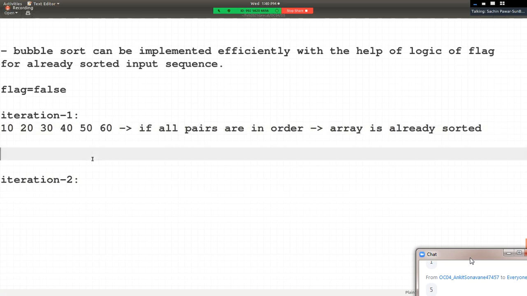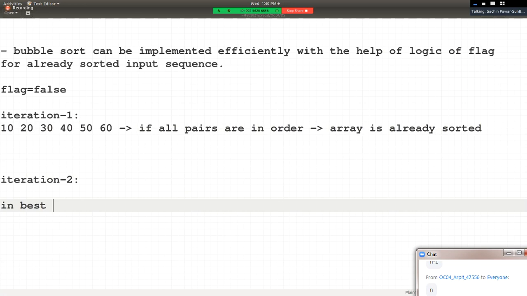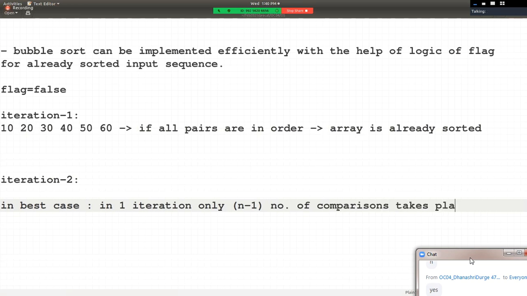It means we can say n minus 1. So in best case, in one iteration, only n minus 1 comparisons take place. Hello friends, do you agree with this?